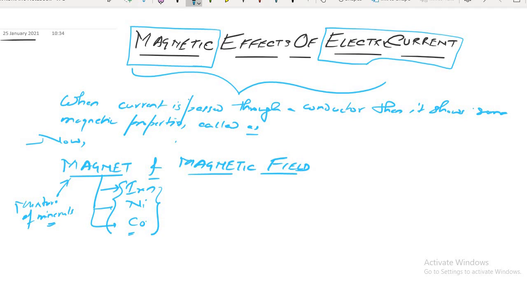If you have understood about magnets, tell me. Why does the magnet attract only iron, nickel and cobalt? Because the magnet is made up of iron, nickel and cobalt, so it will attract iron, nickel and cobalt. Yeah. Its properties are designed in such a way. This is the natural creation, nature's creation. Understood? Yes, sir.